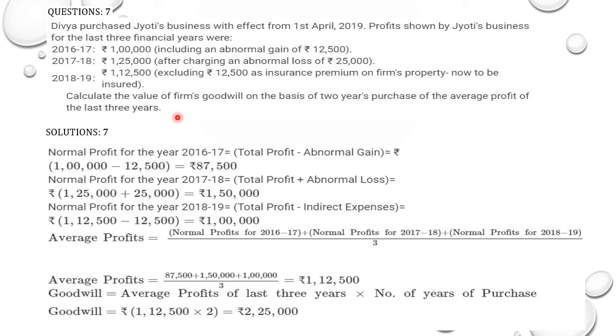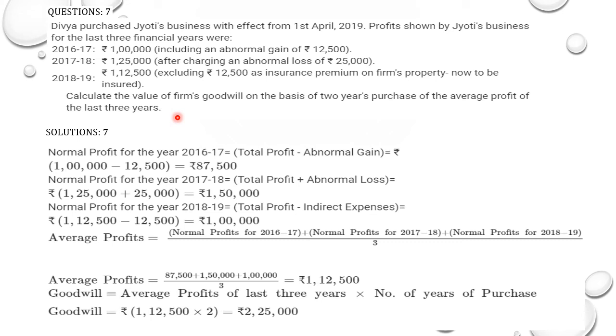So minus 12,500, you get the normal or pure profit as 87,500. Normal profit for 2017-18 is the total profit plus the abnormal loss. So 1,25,000 plus 25,000. This 25,000 is your abnormal loss. It was deducted from your normal profit, so now you are going to add it back. So my normal profit will be 1,50,000.